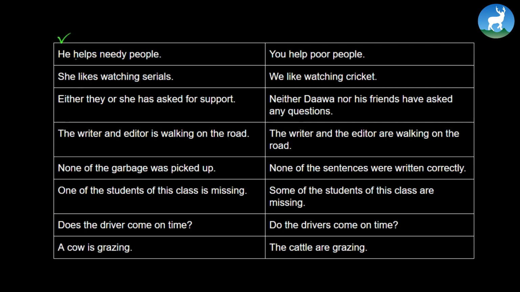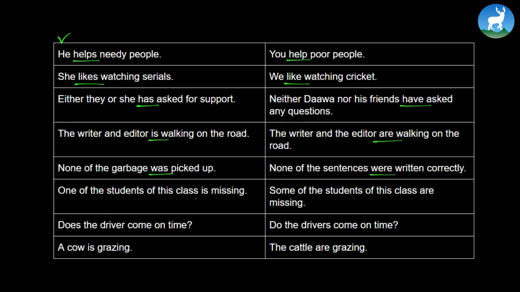Let's start. He helps needy people. You help poor people. She likes watching serials. We like watching cricket. Either they or she has asked for support. Neither Dawa nor his friends have asked any questions. The writer and editor is walking on the road. The writer and the editor are walking on the road. None of the garbage was picked up. None of the sentences were written correctly.